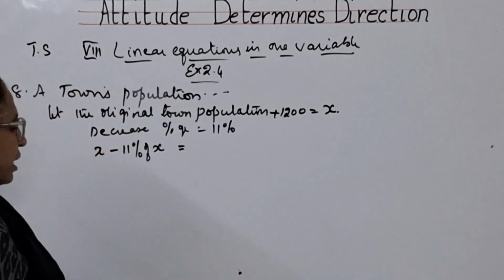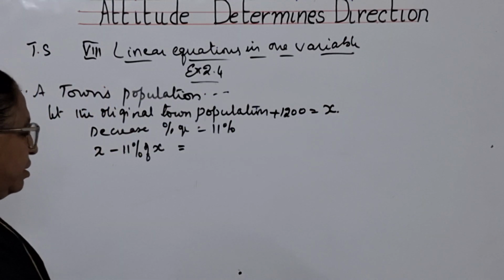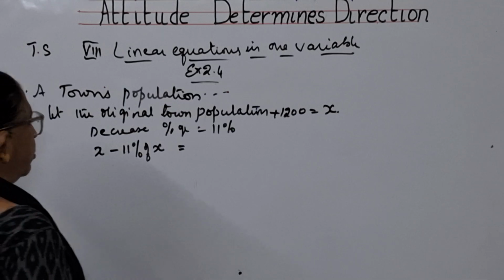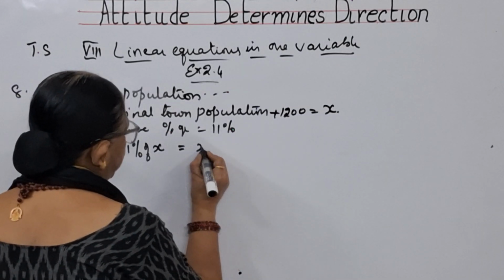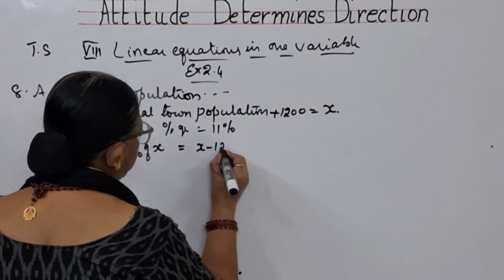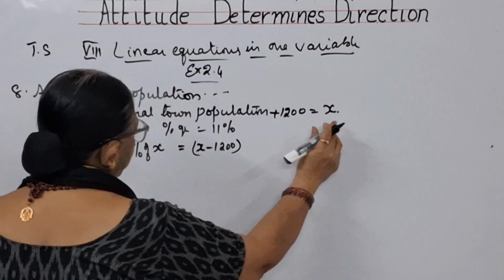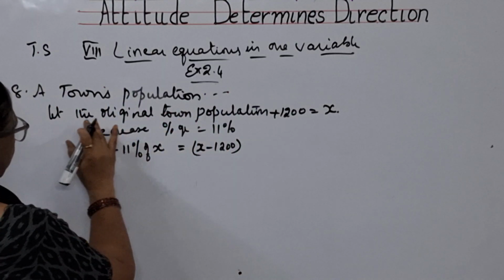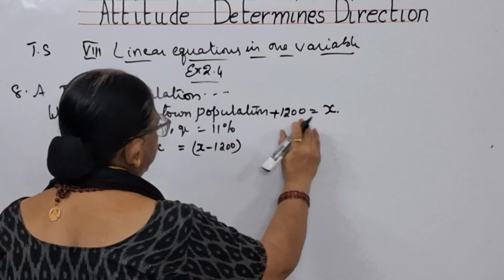Then what did they get when they have decreased this from the original population? Original population will be how much? x minus 1200, because this x is original population plus 1200.